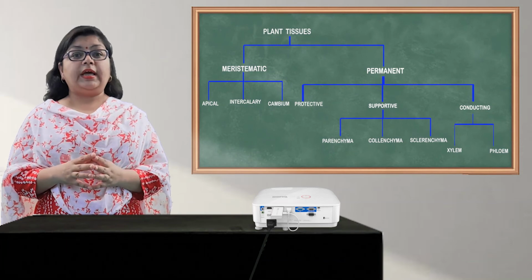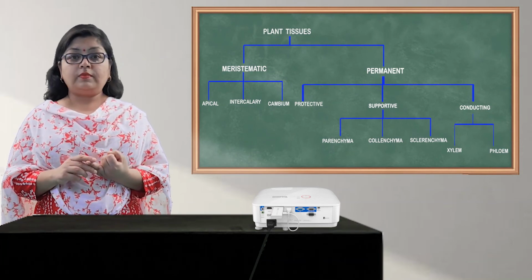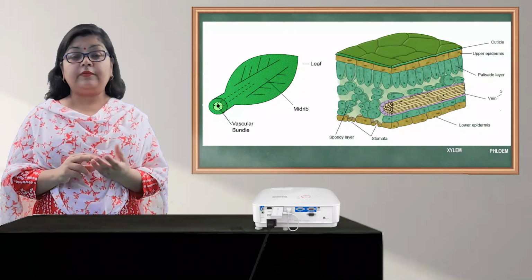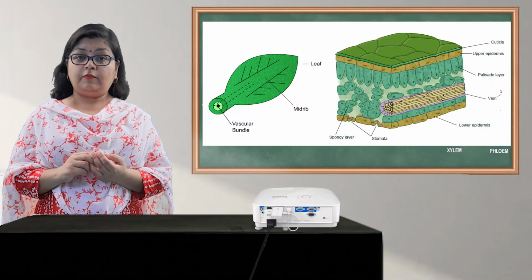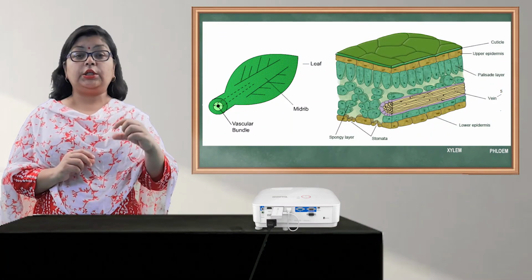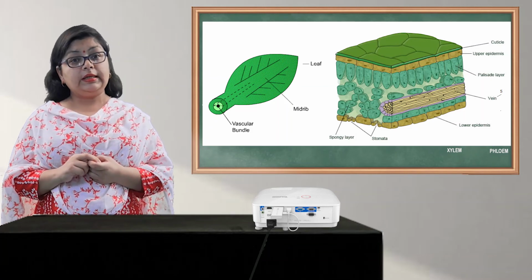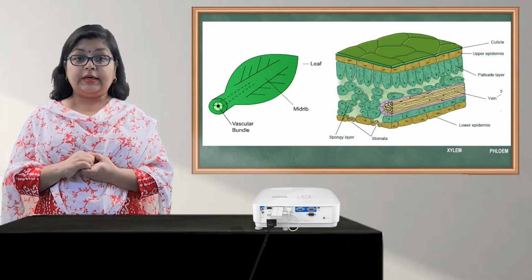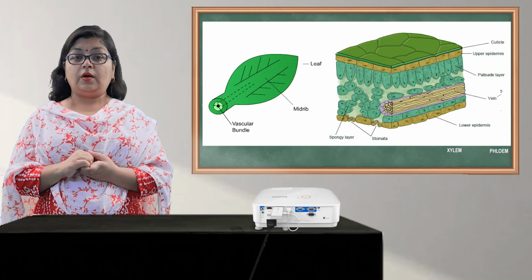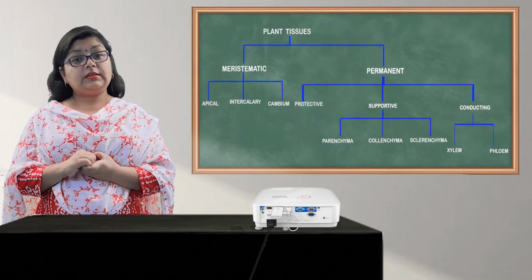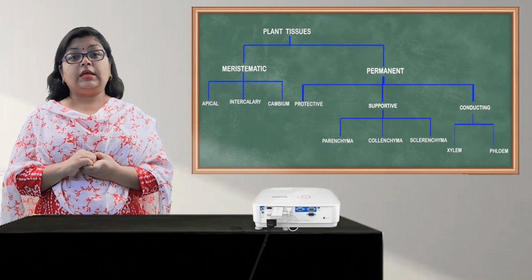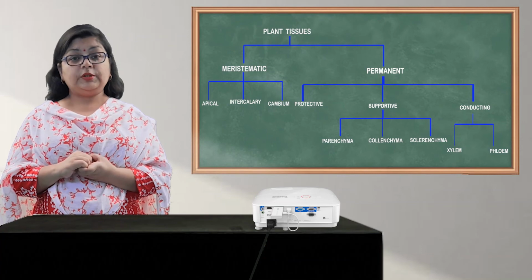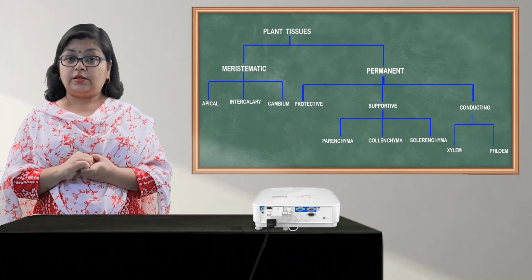Now these two together, that is the xylem and the phloem, form the vascular bundle of the plant. The veins which you can see in the plant or in the leaf are an example of xylem and phloem. This xylem and phloem in continuation forms the veins of the leaves. These two tissues are also known as complex tissues since they are made up of more than one type of cell. Whereas the supportive tissues we studied earlier are made up of one type of cell, so they are simple tissues. So here we end with the plant tissues.